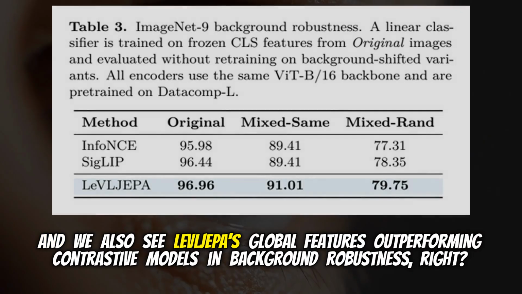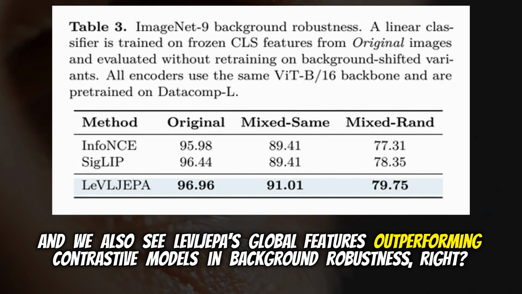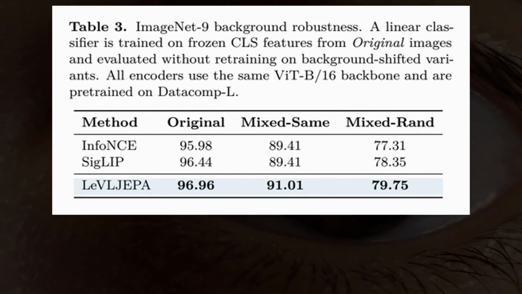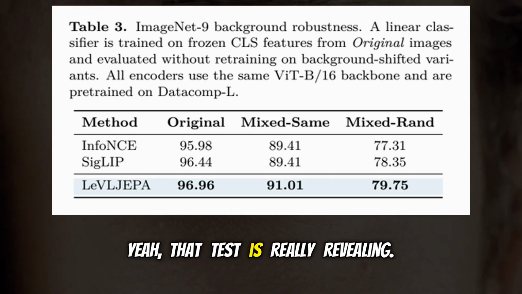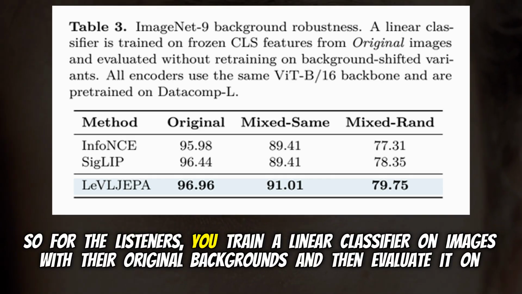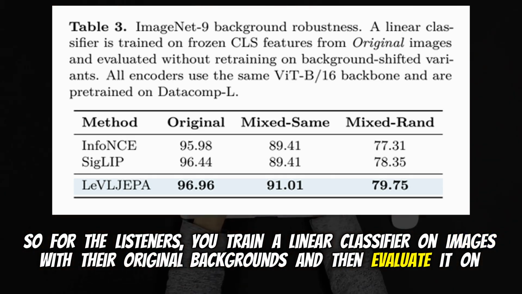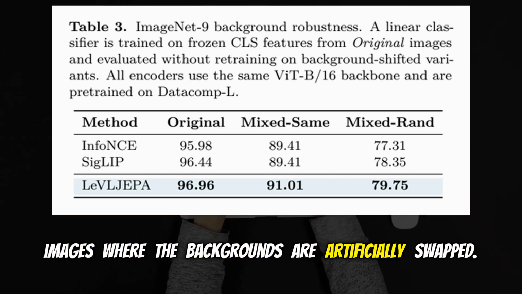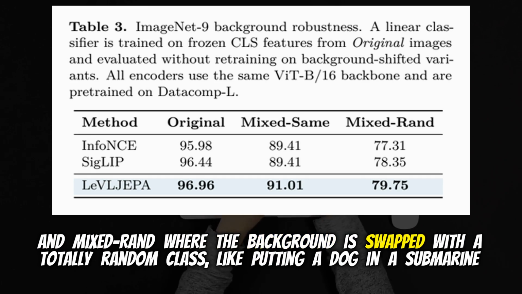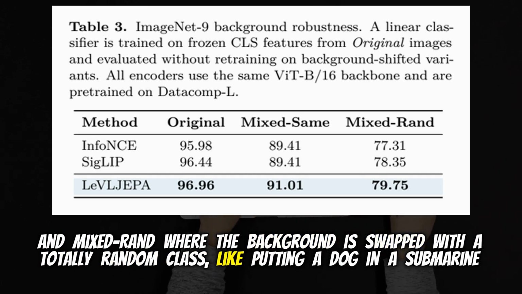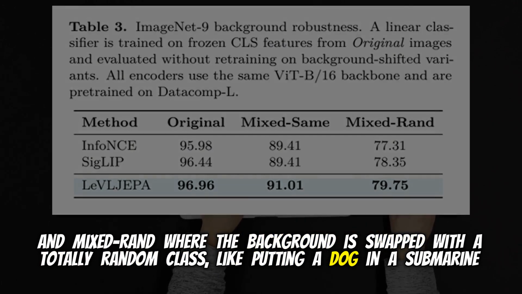And we also see LeVLJEPA's global features outperforming contrastive models in background robustness, right? Specifically on the ImageNet-9 challenge. Yeah, that test is really revealing. So for the listeners, you train a linear classifier on images with their original backgrounds, and then evaluate it on images where the backgrounds are artificially swapped. Right, they test mixed same, where the background belongs to the same class, and mixed rand, where the background is swapped with a totally random class, like putting a dog in a submarine environment.